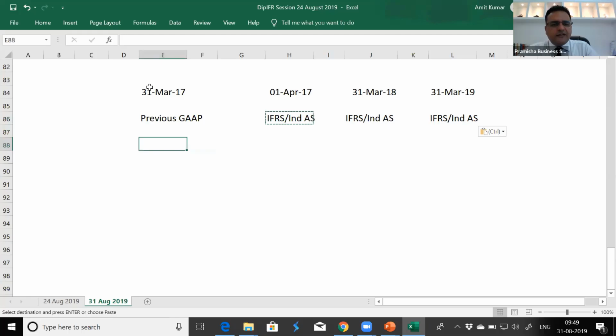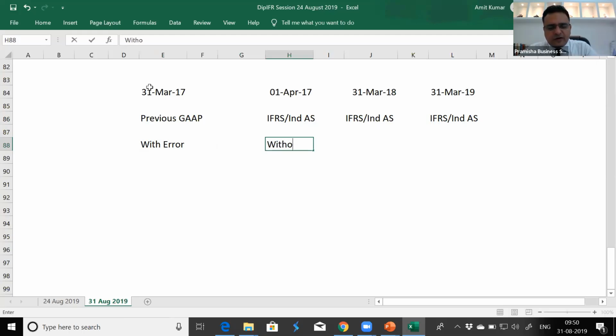We can call it, this is with error. We make the adjustment in the error, and this becomes without error. And automatically that without error figure gets transferred to the 31st March 18 balance sheet as well as 31st March 19.